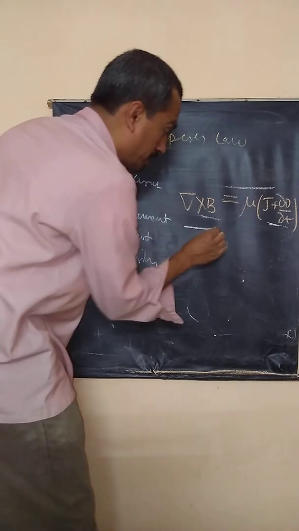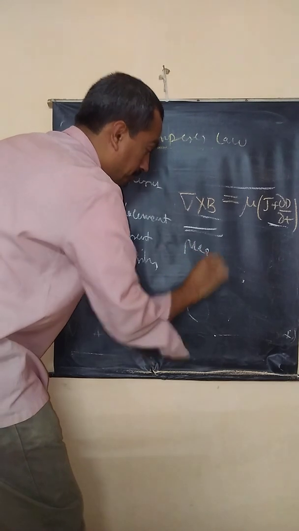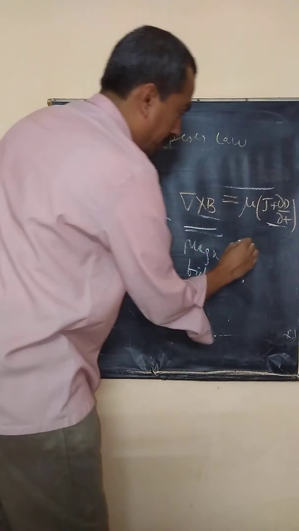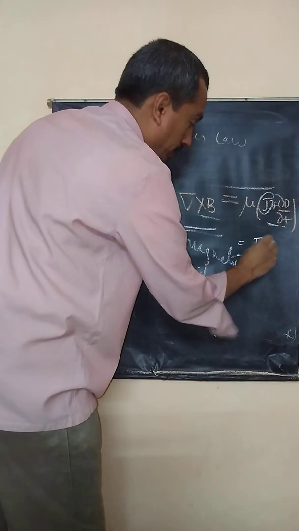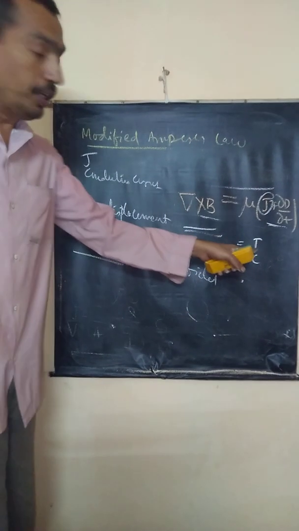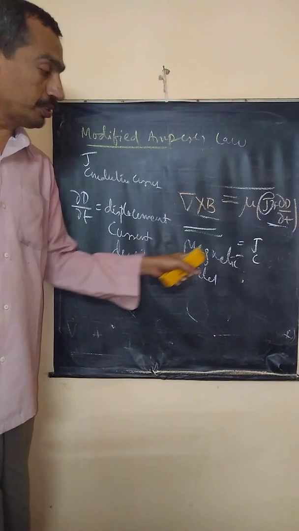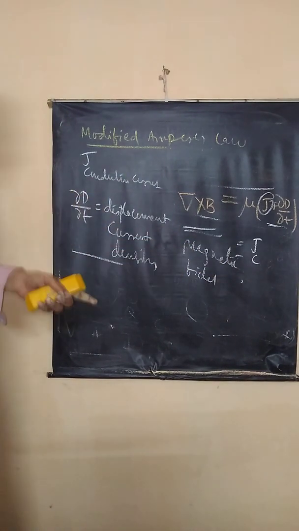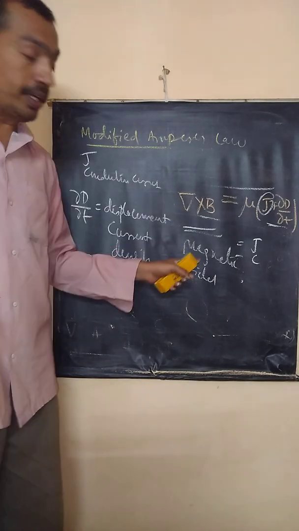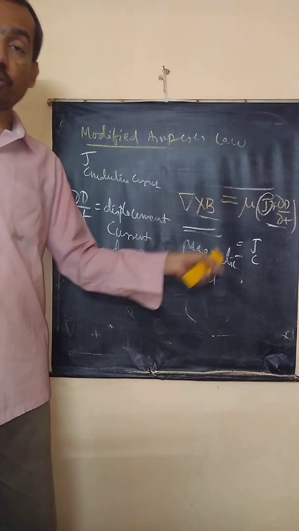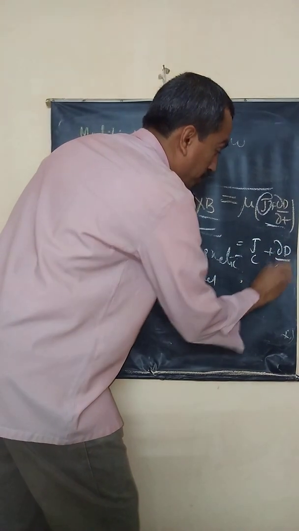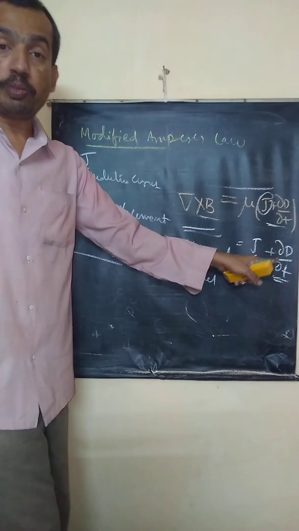Look at this. What is the LHS here? Magnetic field. Correct? What is the right hand side? Conduction current. We all know flow of electrons produces a magnetic field. But now Maxwell's discovery is that conventional current is one source, and the other source is dou D by dou t, the oscillation of charges. What is this? Displacement current.